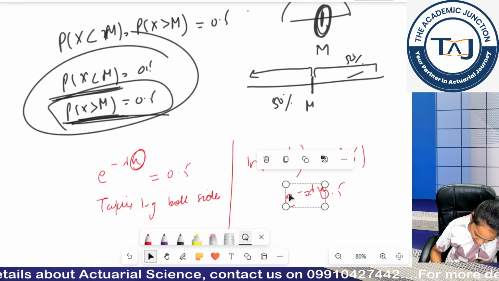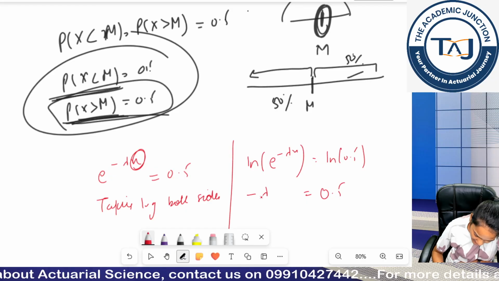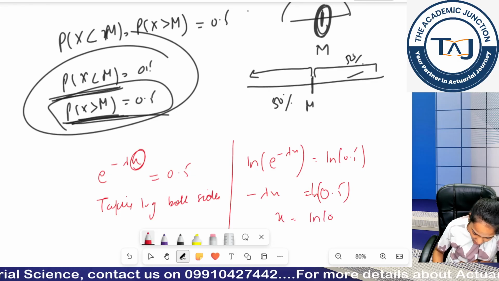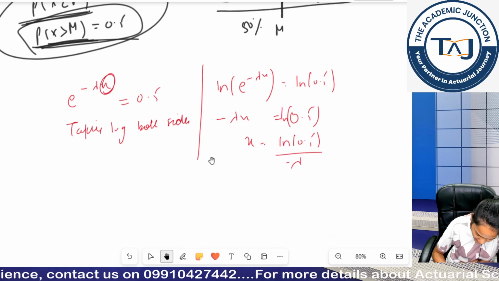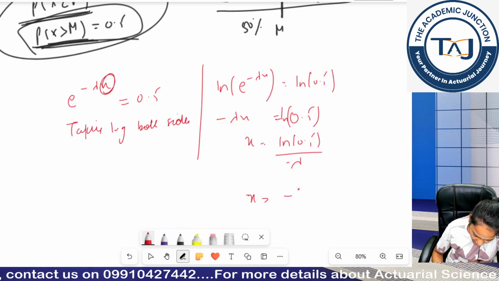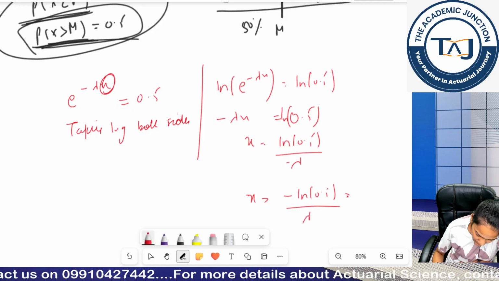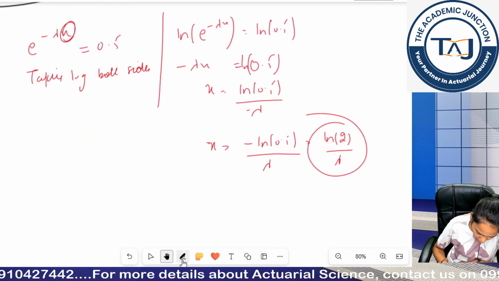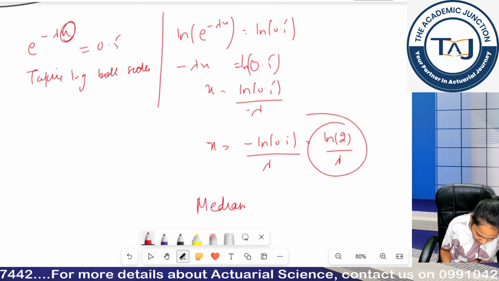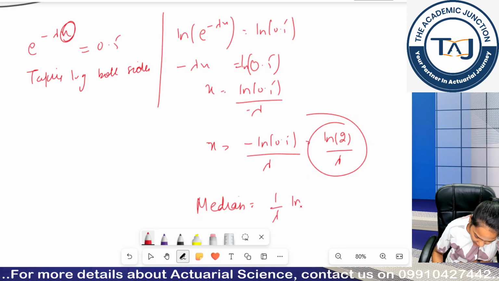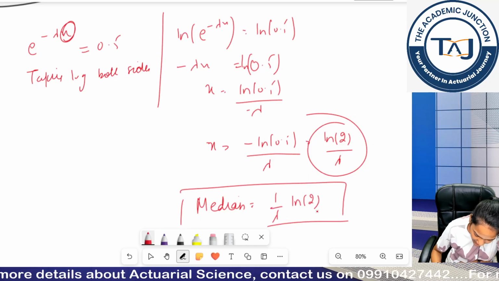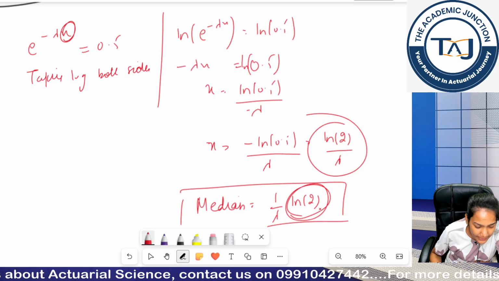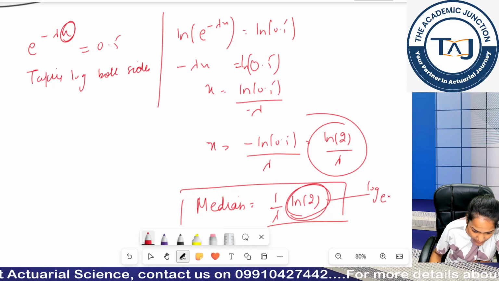This will become minus lambda x equals log 0.5. So x will become log 0.5 by minus lambda. Now if I take the minus above, it becomes ln 2 by lambda. So my median of the exponential distribution becomes 1 by lambda log 2, where this is my natural log, that is base e. Okay.